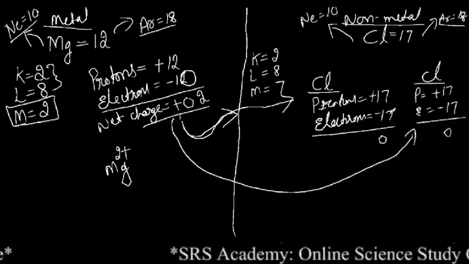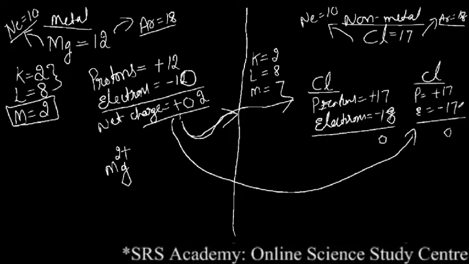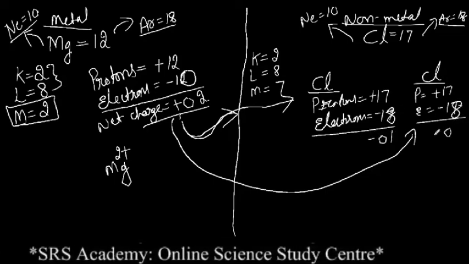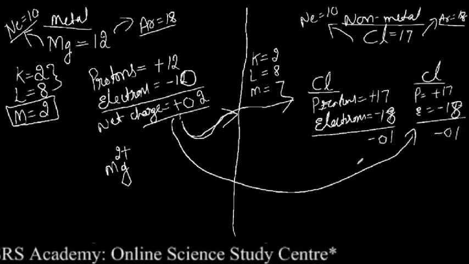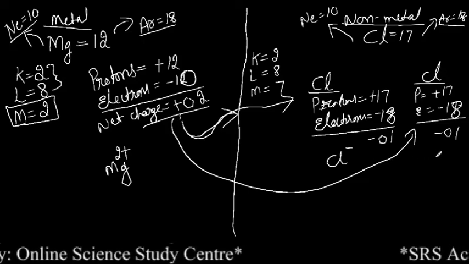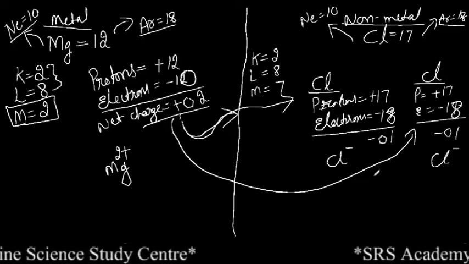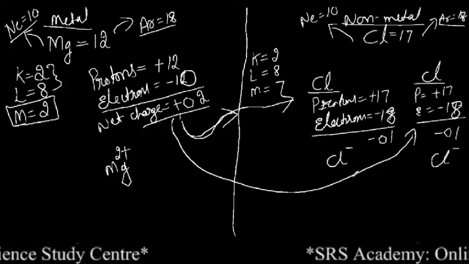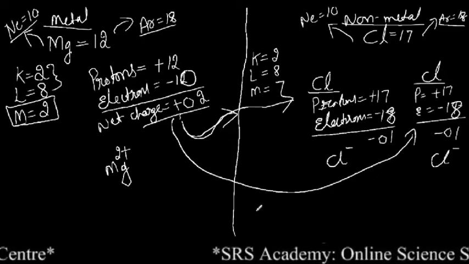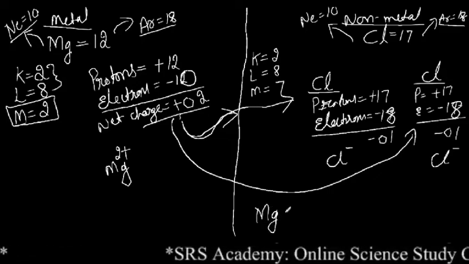So it becomes minus 18 here, minus 18. So minus 1, minus 1. That means how many Cl minus? Here it is Cl minus 1, here it is Cl minus 2. Clear? So for that reason, you know how we will write the magnesium chloride formula? It is MgCl2.